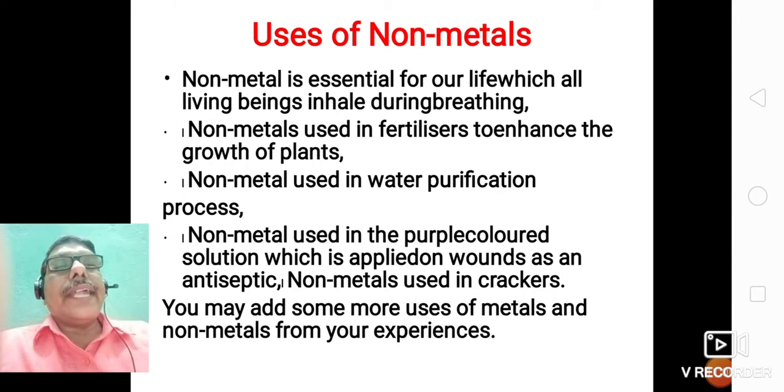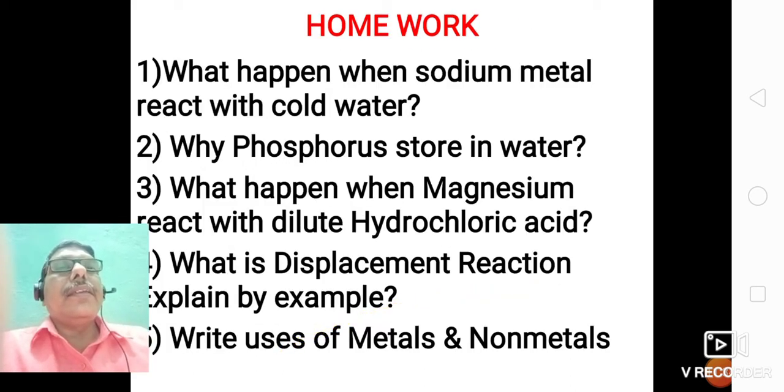And all of you know that iodized salt we use in our daily meals. The non-metal used in crackers is sulfur. So you may add many more uses of metals and non-metals from your experiences. So this is all about the chemical properties of metals and non-metals, as well as the uses of metals and non-metals. Now homework. Question number 1.